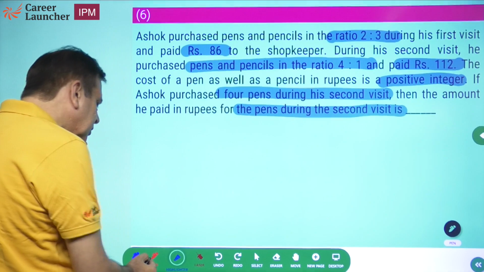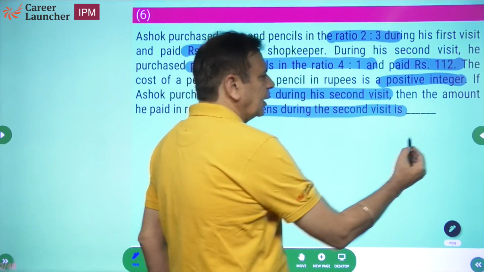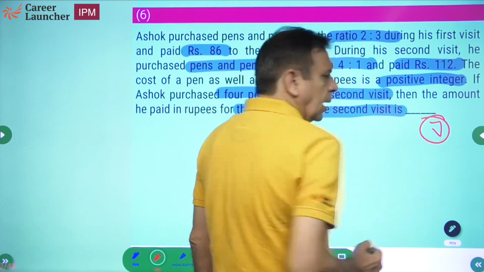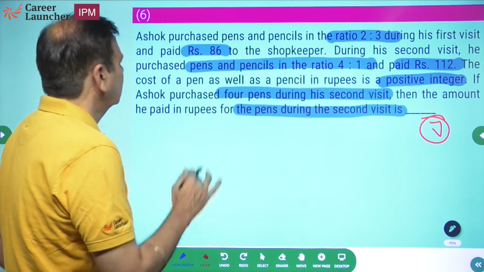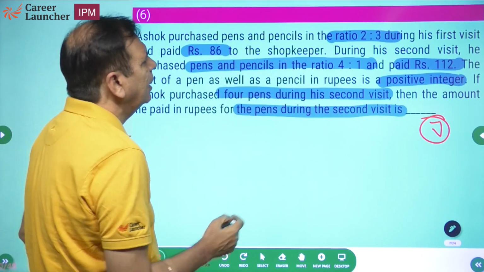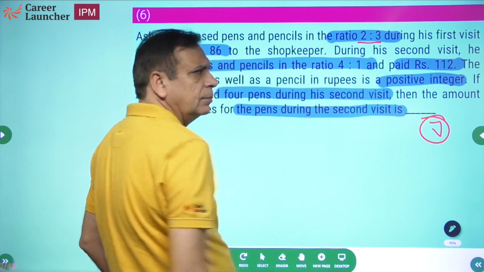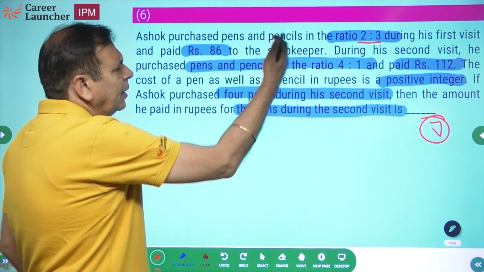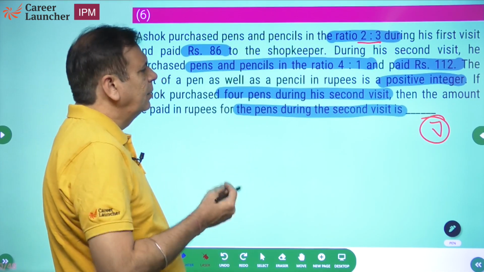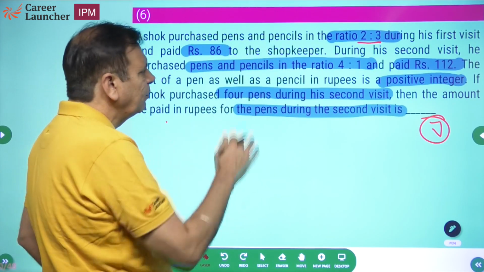इसमें मेरा जुगाड़ लग जाएगा. I'll show you how. People will make equation and solve. I will not make equation and solve for such questions. Let's start. Initially क्या है? They are taken in the ratio of 2:3. Okay? And he pays 86. Let me say 2 pens. Okay, how many pens will come to later.